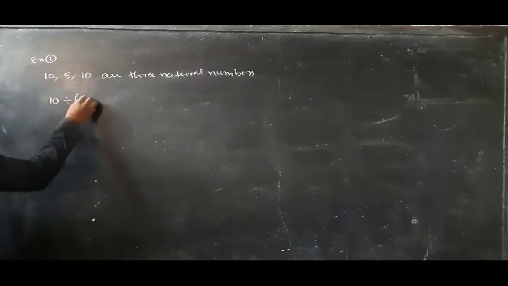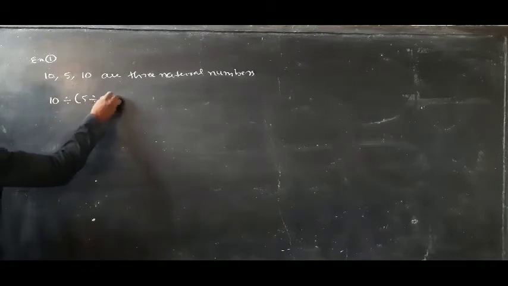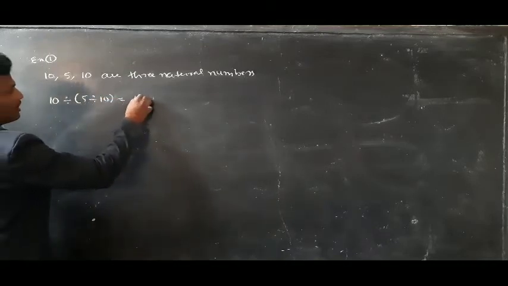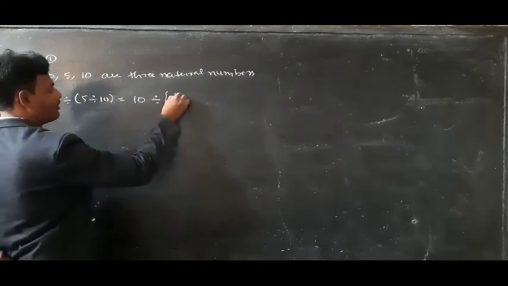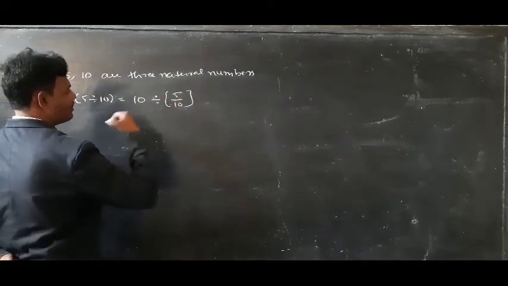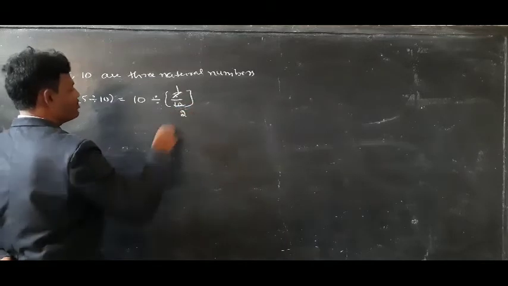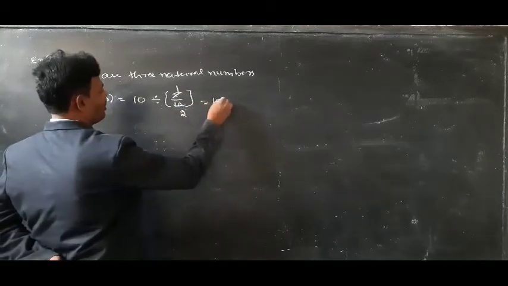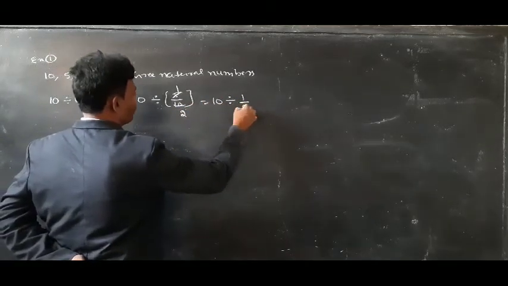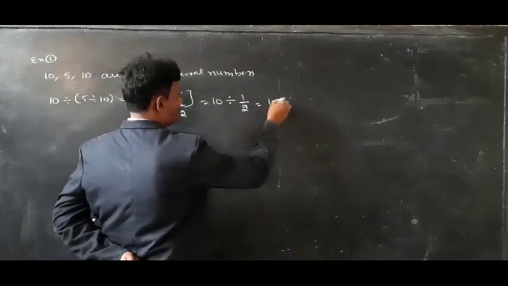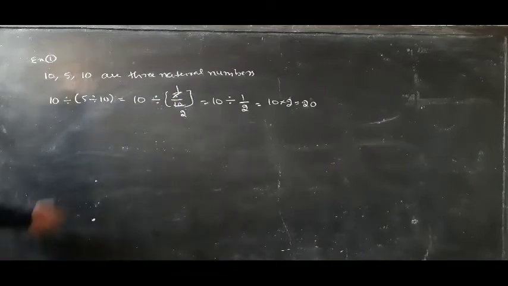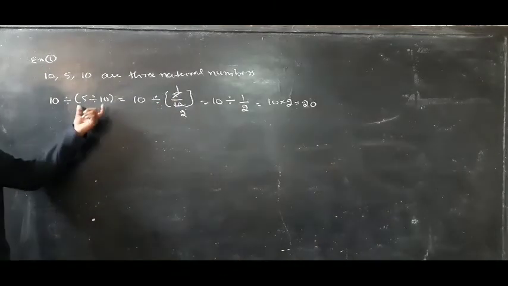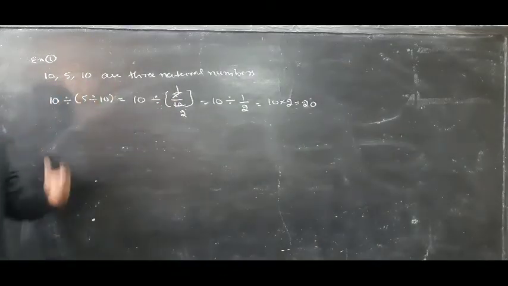Then 10 divided by 5 divided by 10, we can write 5 by 10, 5 ones are 5, twos are 10. So once again, 10 divided by 1 by 2. It means 10 into 2 is equal to 20. The result of 10 divided by 5 divided by 10 is 20. Next,